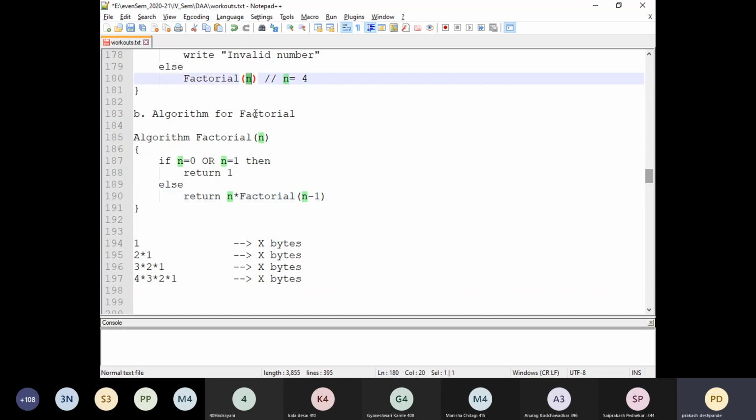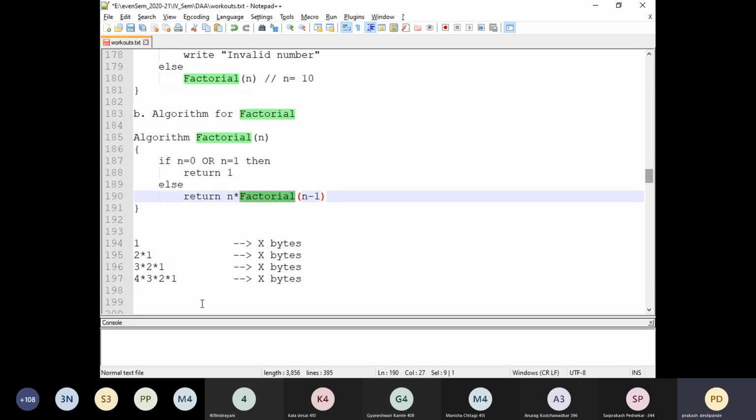In this particular factorial example, if n is 4, then this factorial function will be called 4 times. If the n value is 10, then this factorial function will get called 10 times, right?